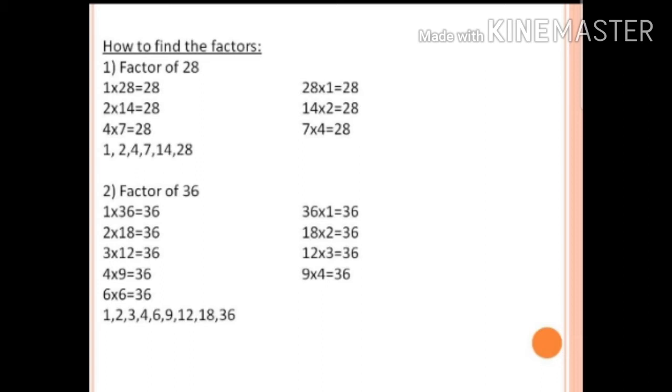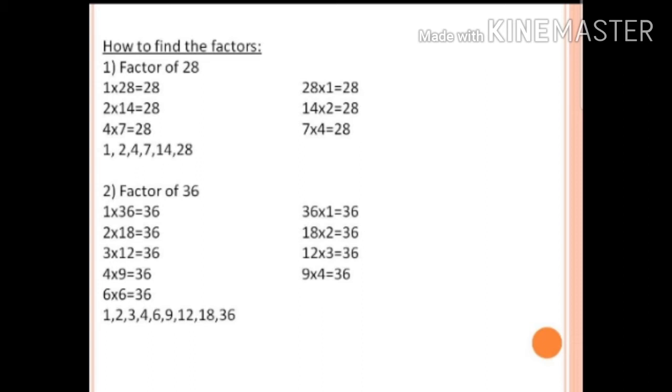Let us take the second number as 36. 1 36 are 36. Reverse it. 36 ones are 36. 2 18s are 36. 18 2s are 36. 3 12s are 36. 12 3s are 36. 4 9s are 36 and 9 4s are 36. Last one we have 6 6s are 36.